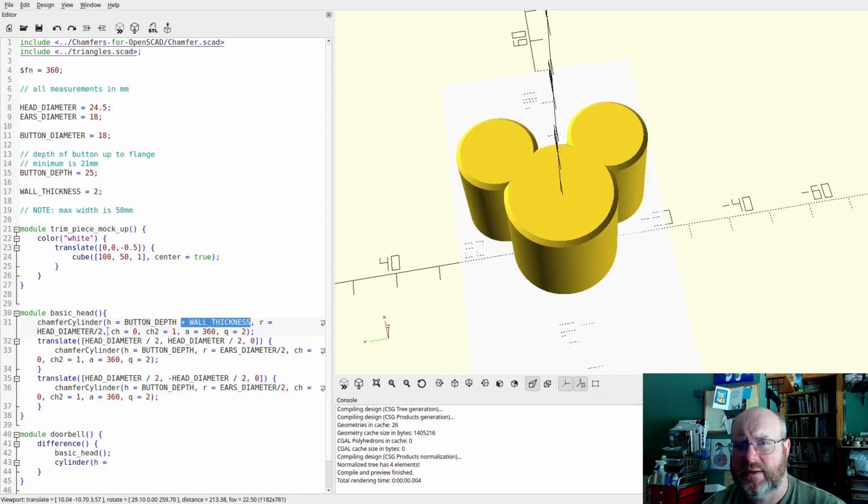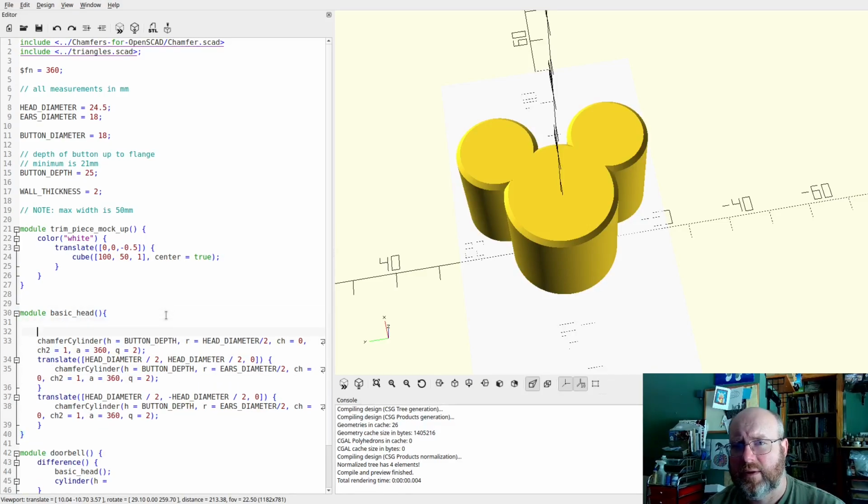And this needs to be button depth plus wall thickness. And actually, let's do this. Head thickness equals button depth plus wall thickness, and then H is now head thickness for both of these.